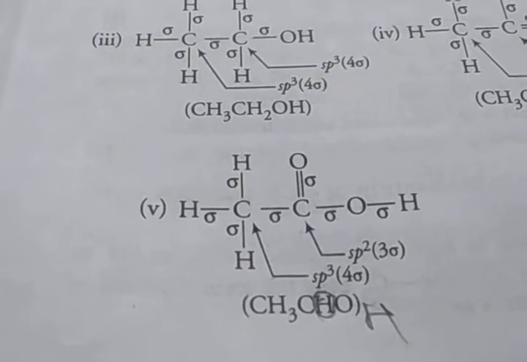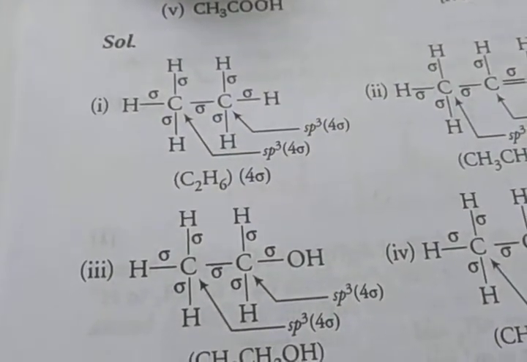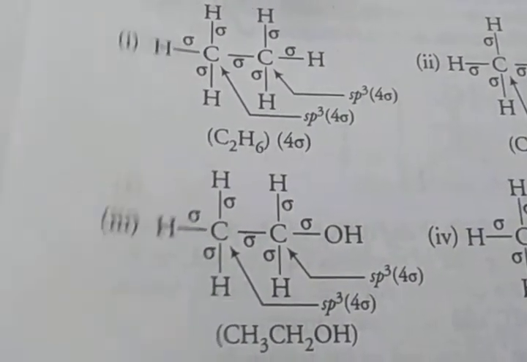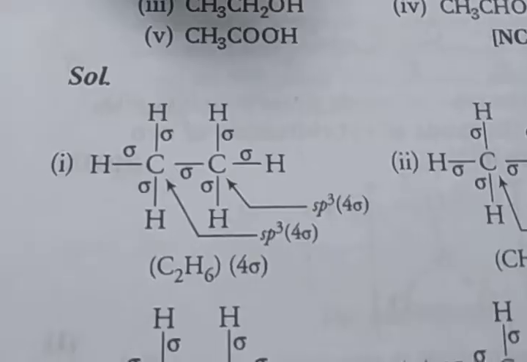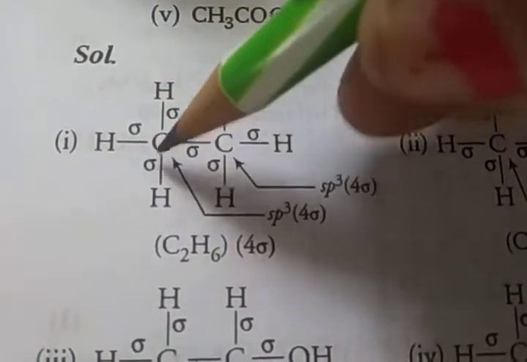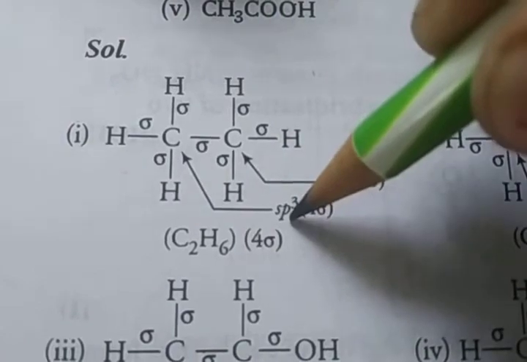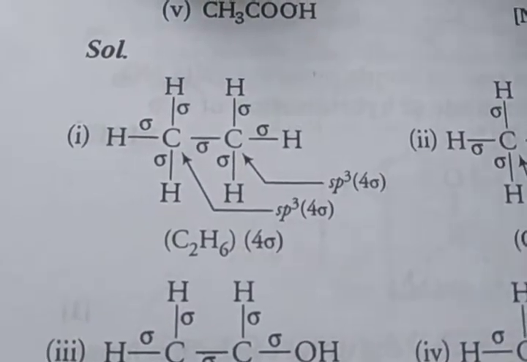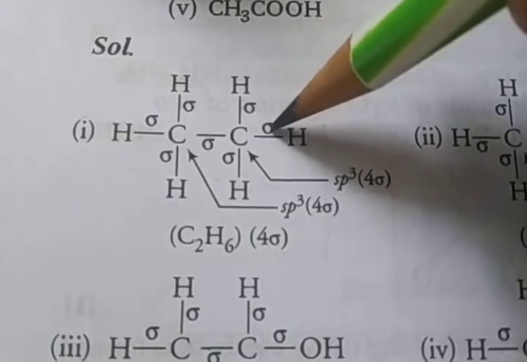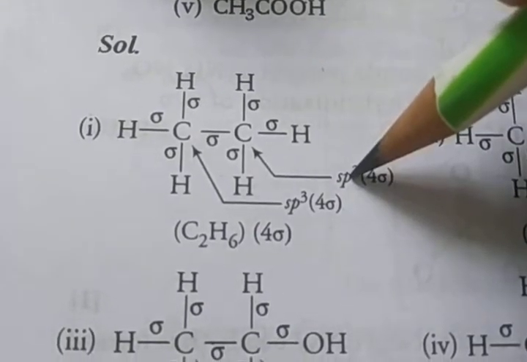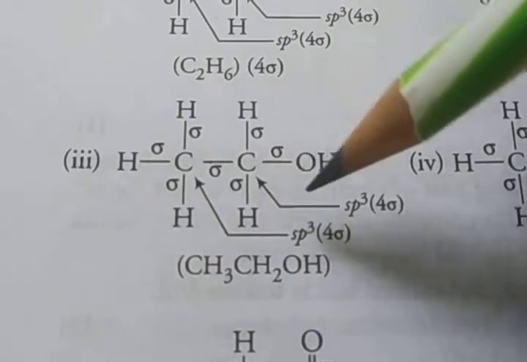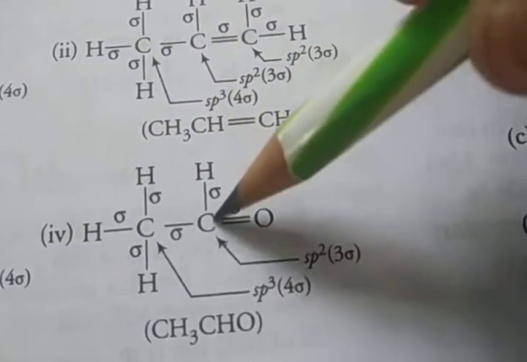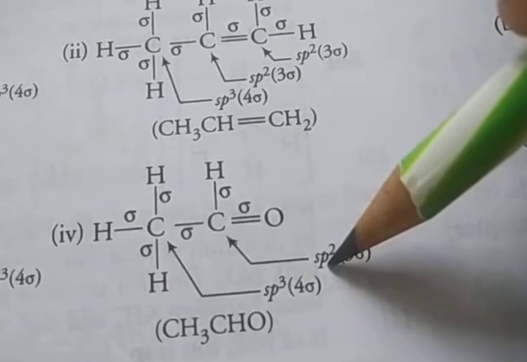Okay. So if a carbon is bonded by only single bonds, it is sp3 hybridized, and if it is bonded by a double bond, it is sp2 hybridized, and if it is bonded by a triple bond, it is sp hybridized. So here you see this carbon has 4 sigma bonds, that means it is sp3 hybridized. And this carbon, 1, 2, 3, 4, is also sp3 hybridized. So whenever sp2, like here you see this carbon has 3 sigma bonds, so sp2 hybridized. Clear?